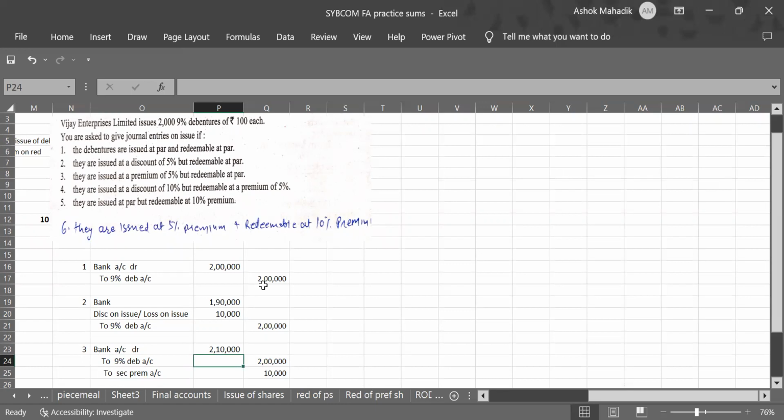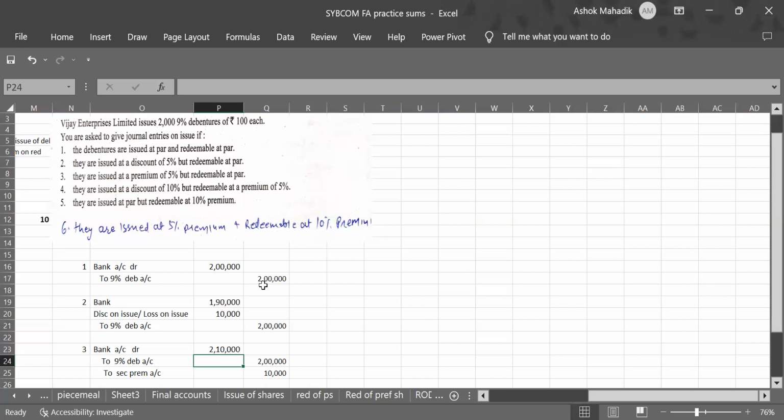So when we issue debenture at par, we receive money equal to its face value. Nothing less, nothing more. So bank account debit to debenture 2 lakhs, 2,000 into 100. Next entry is they are issued at a discount but redeemable at par. Again, ignore redeemable at par. So they are issued at a discount of 5%.